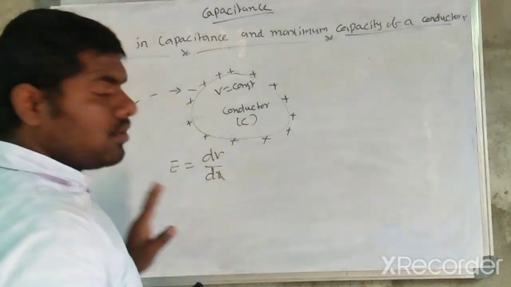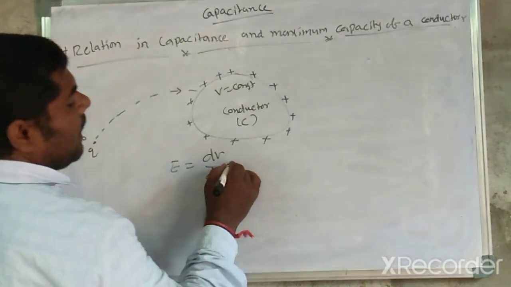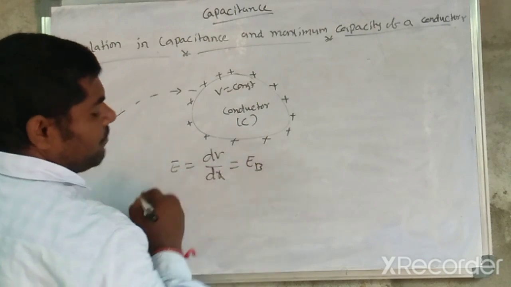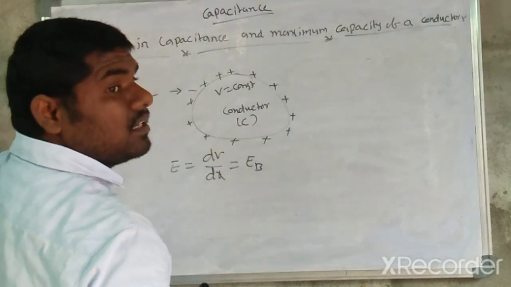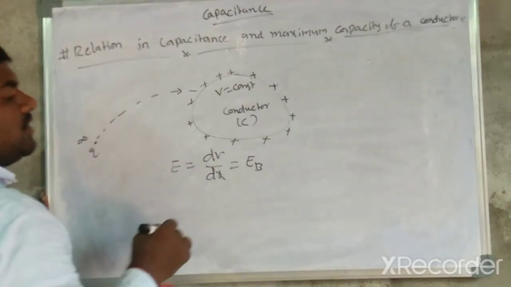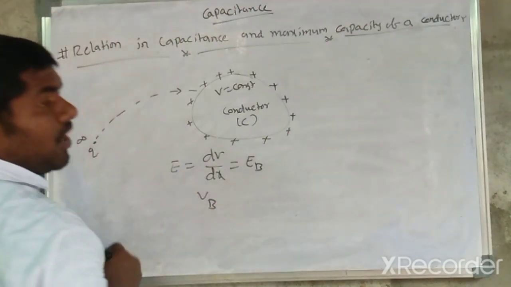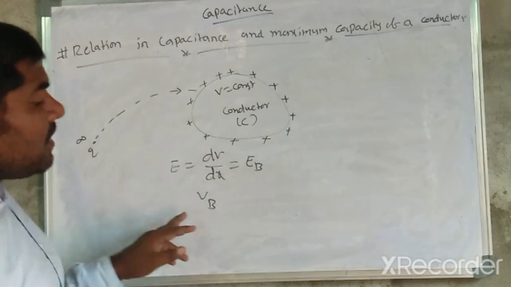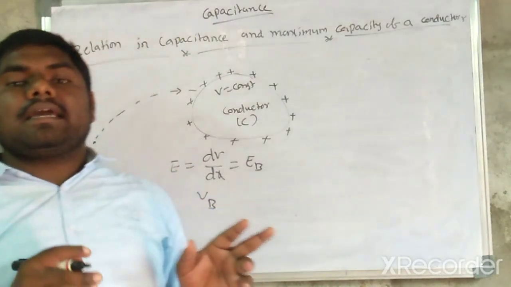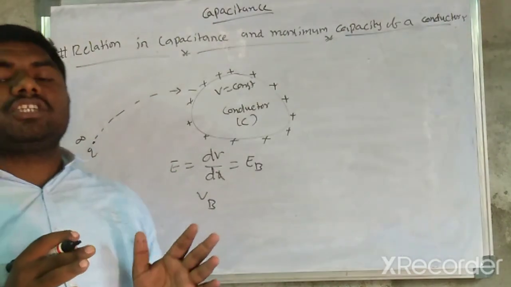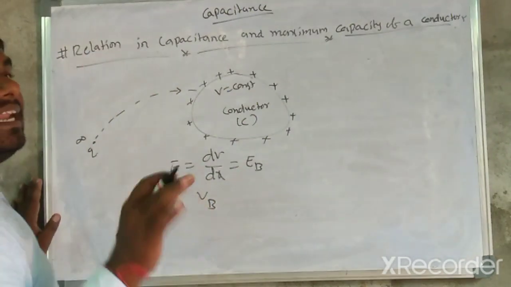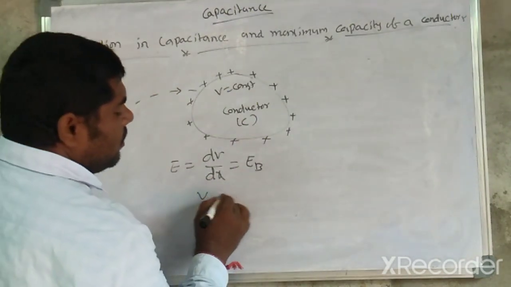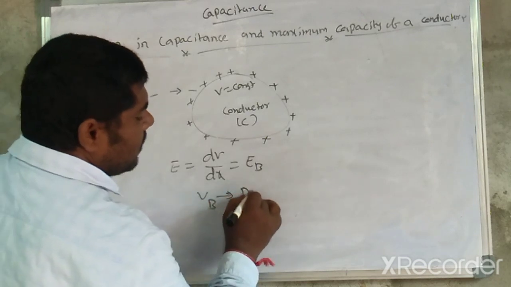VB is the dielectric breakdown potential at a point in the region.